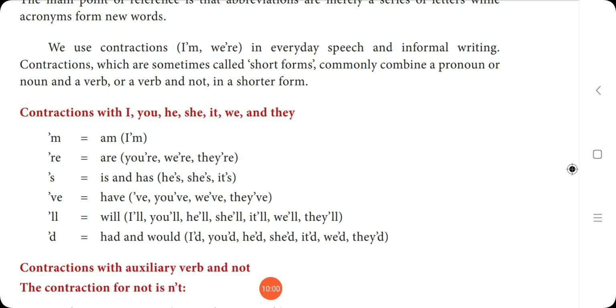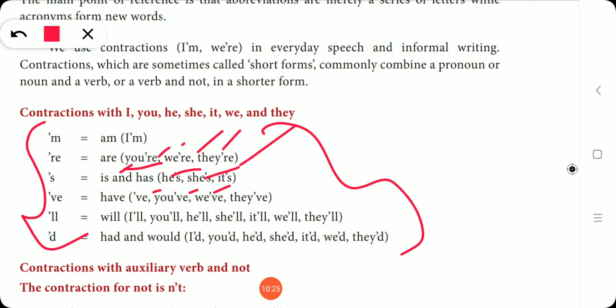See these examples. Here you are, we are, they are. You is a pronoun, are is a verb. We is a pronoun, are is a verb, they is a pronoun and are is a verb. Likewise, he has or she has, he is or she is. Here he is a pronoun, she is a pronoun and it is a pronoun. So all this is a combination of pronoun and a verb.